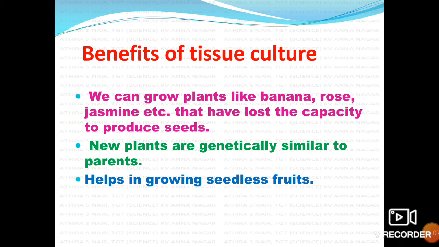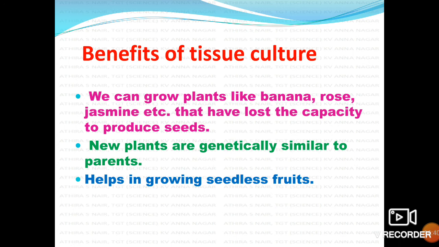The next is that new plants are genetically similar to parents. If you have one nice flowering plant or fruiting plant whose yield is very good, and we wish to produce an exact copy of that plant: through sexual reproduction we produce seeds, and if we develop a new plant from that seed, it will obviously show variations.